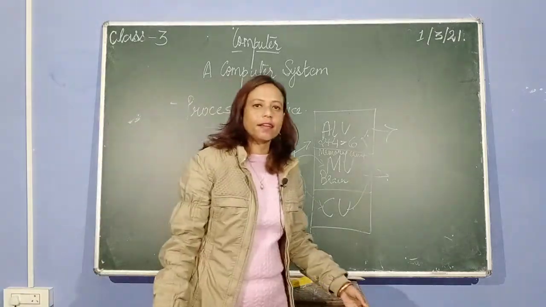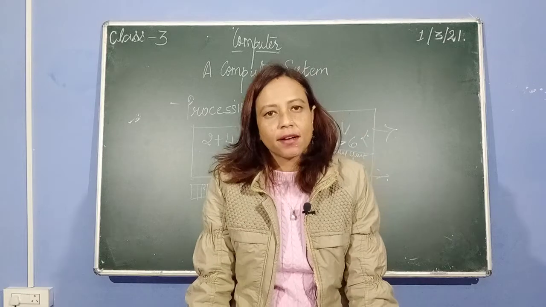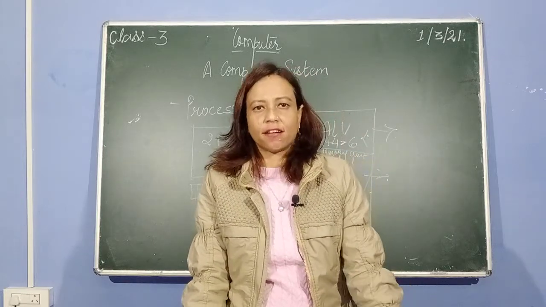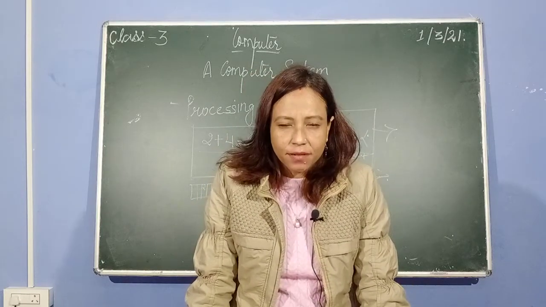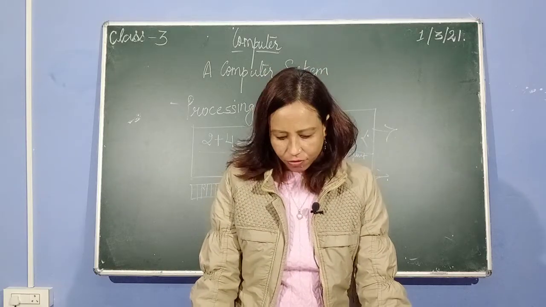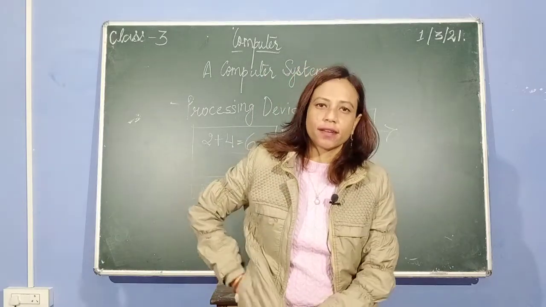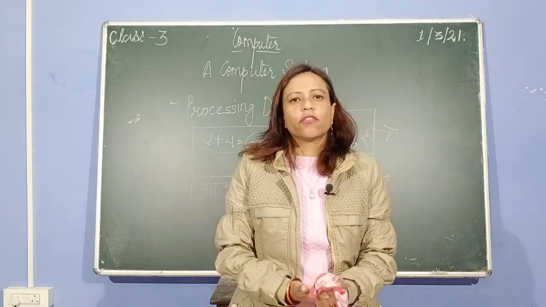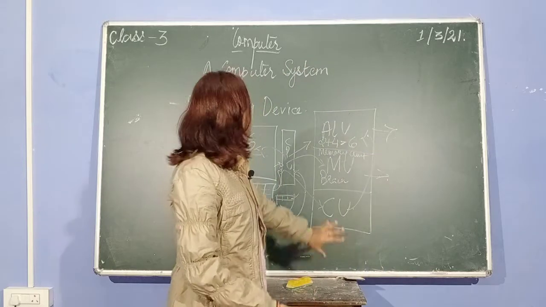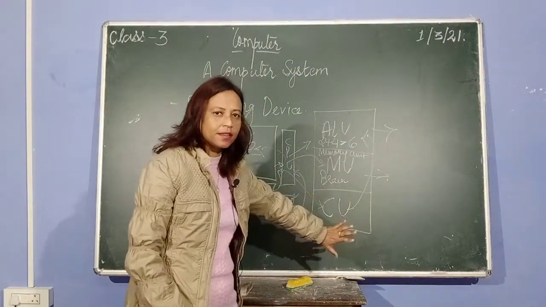It's just like your class monitor. In the absence of your teacher in the classroom, who controls the class? Of course, your monitor. Yes or no? The class monitor checks the students, like who is talking, and makes them quiet in the class. So CU is just like your monitor who checks everything, what is happening in the class.